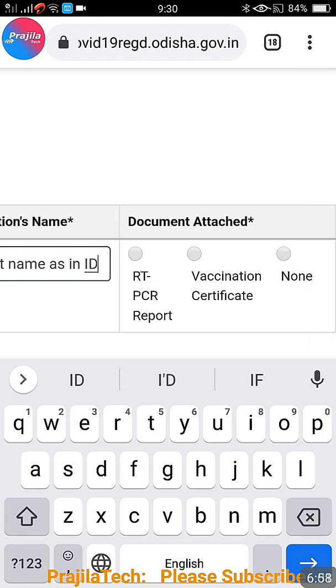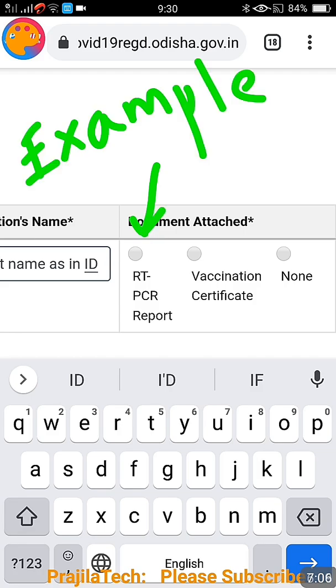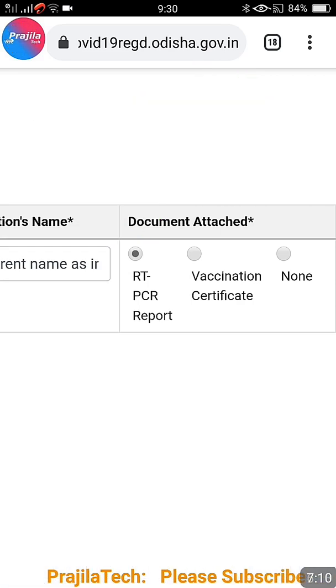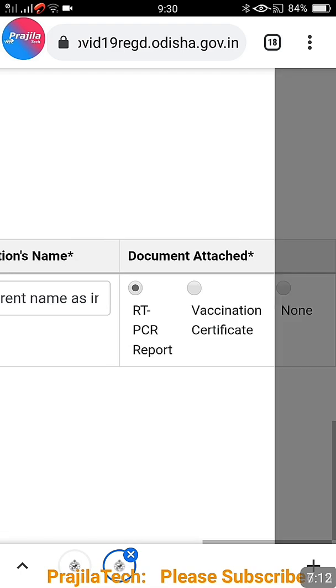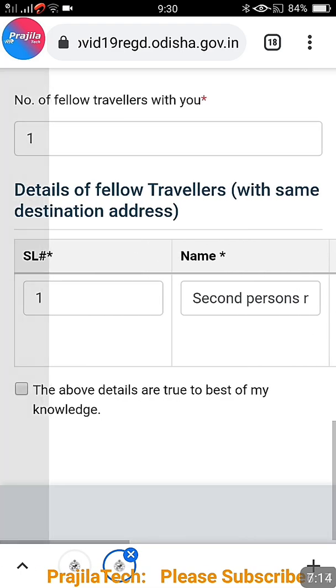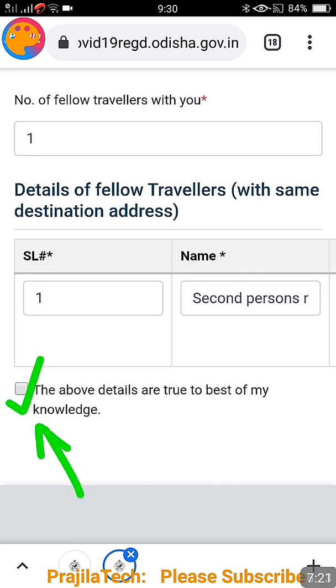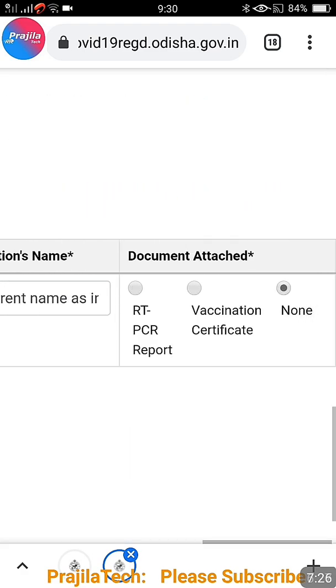Now again the document, 3 options are there: RT-PCR, vaccination, none. For example, let us see this person has an RT-PCR report. I'm just selecting this because I wanted to show you whether you have to upload the document or not. Suppose this person has RT-PCR, whether it's asked for upload. Now you have to click this checkbox, that the details are true to my knowledge, you have to accept it.